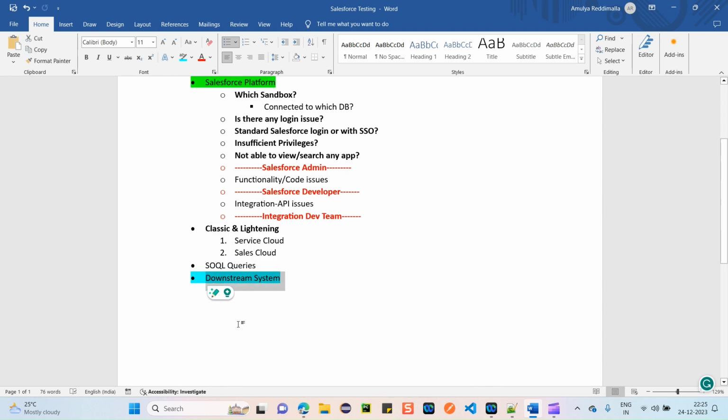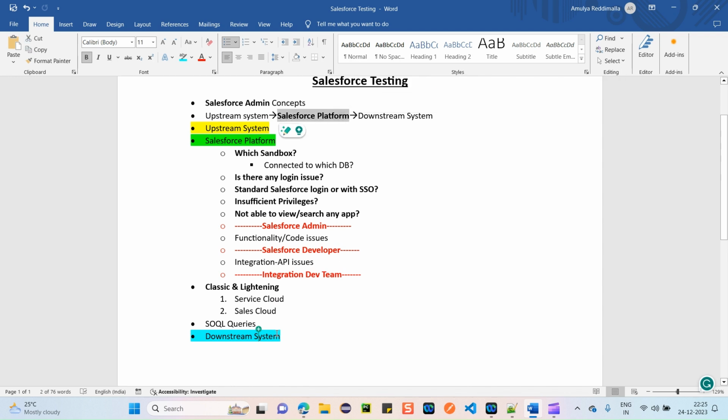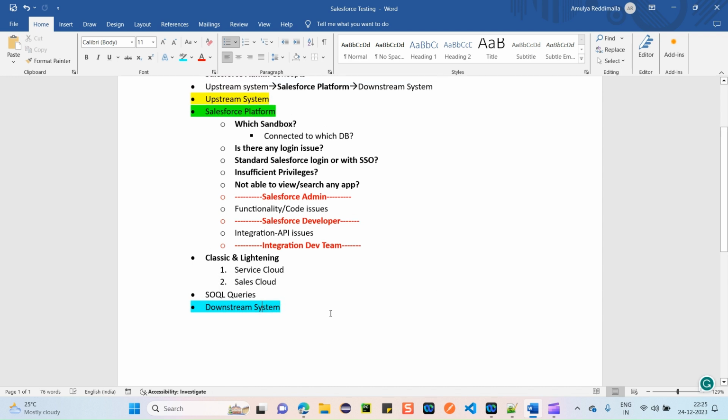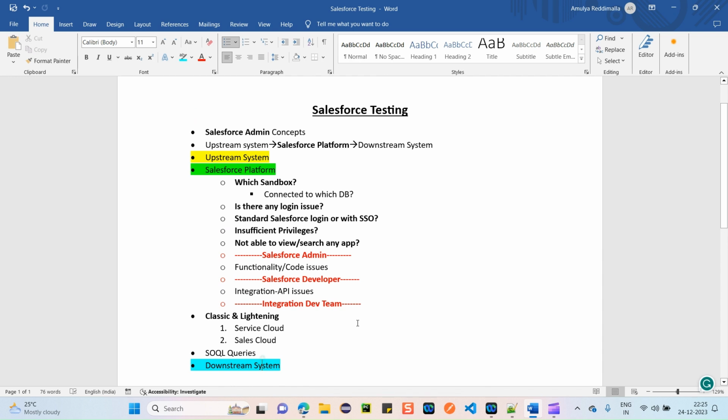Another thing is the downstream system. This downstream system is different from the Salesforce backend. It can be your internal database server, another DB where, if you update any data on Salesforce, it will be reflected in this internal DB also. This is a separate downstream system. So you have to test such validations also, whether whatever data you're updating on Salesforce is reflecting in your downstream system or database or not. So this is all about Salesforce testing on a high level. I hope you guys understood.